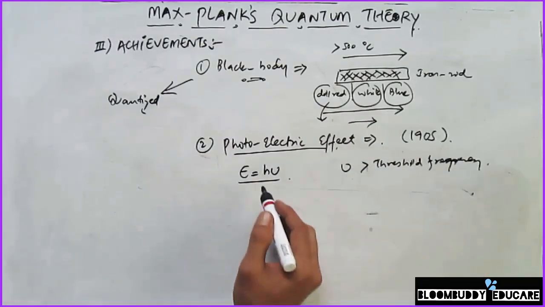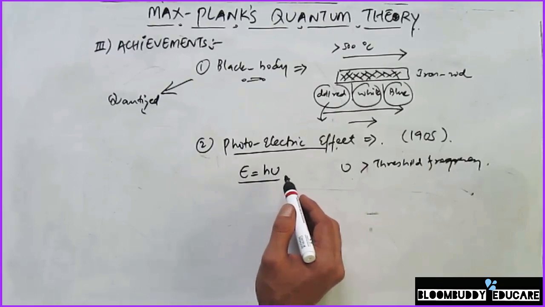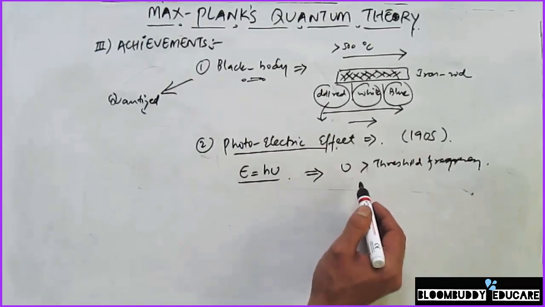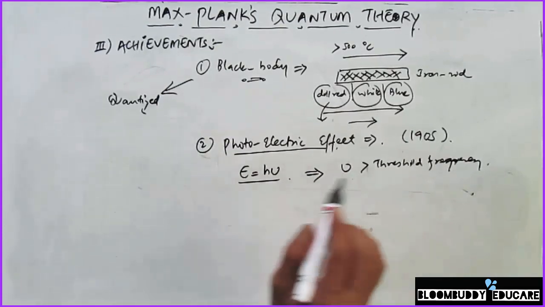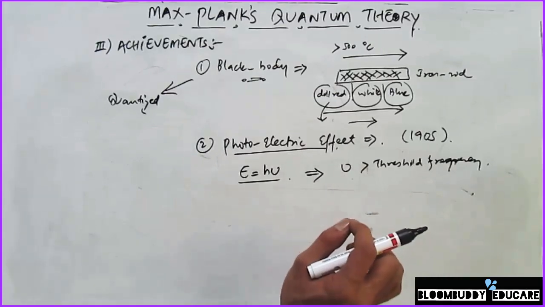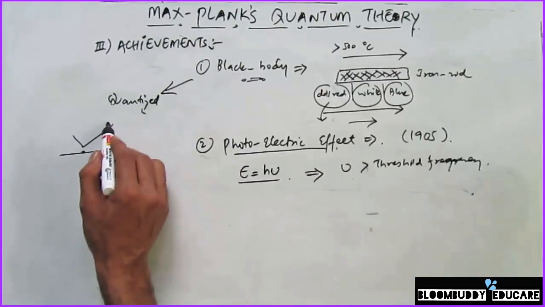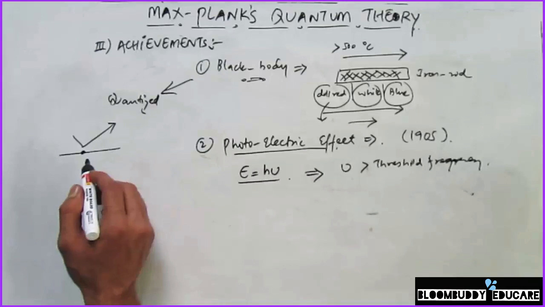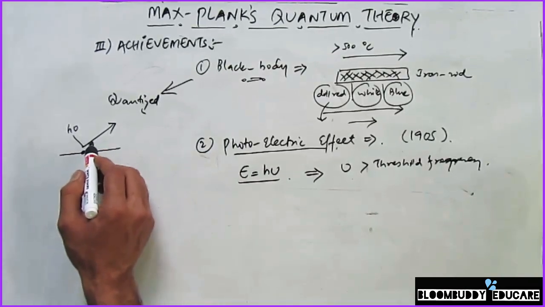The energy associated with a photon is equal to the product of Planck's constant and the frequency, and the effect happens only when this frequency is greater than the threshold frequency. When an electron is ejected from the metallic surface, the energy that the photon has, h nu, is divided into two parts.